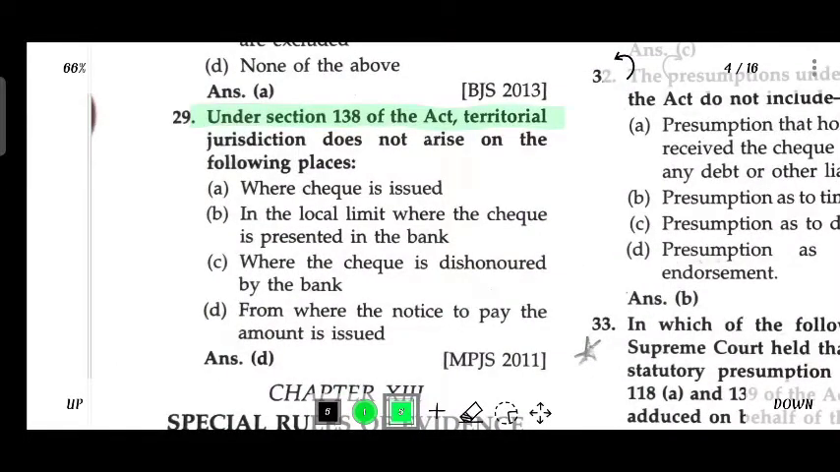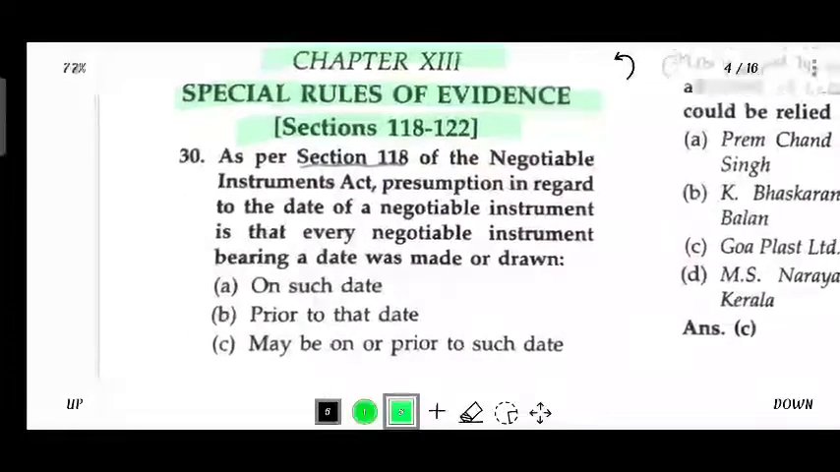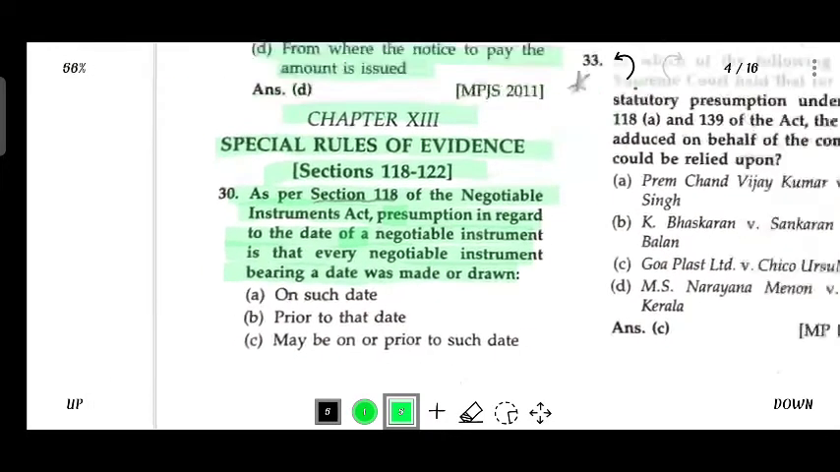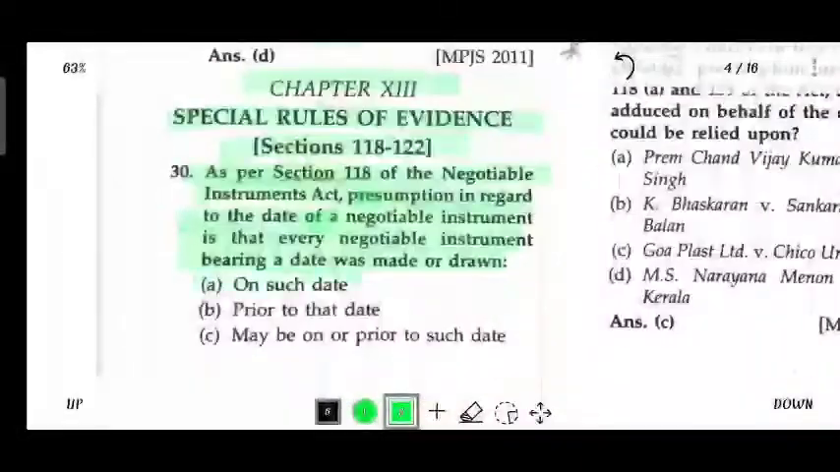Under Section 138 of the Act, territorial jurisdiction does not arise at the following place: the place from where the notice to pay the amount is issued. Chapter 13, Special Rule of Evidence, Section 118 to 122. As per Section 118 of the Negotiable Instrument Act, the presumption regarding the date of a negotiable instrument is that every negotiable instrument bearing a date was made or drawn on such date.